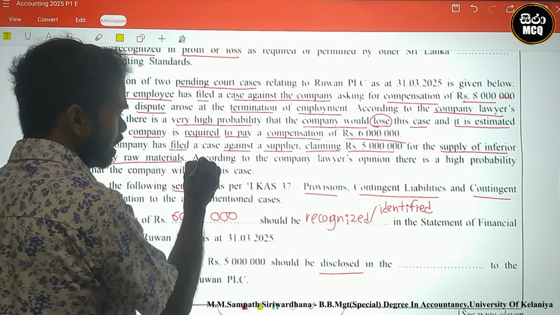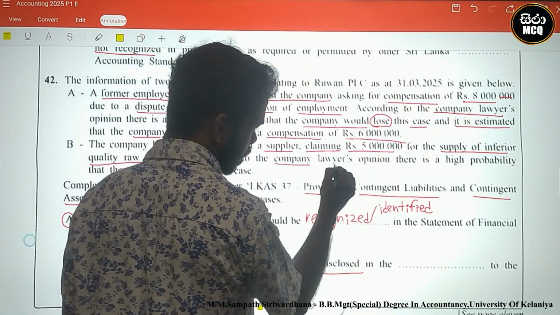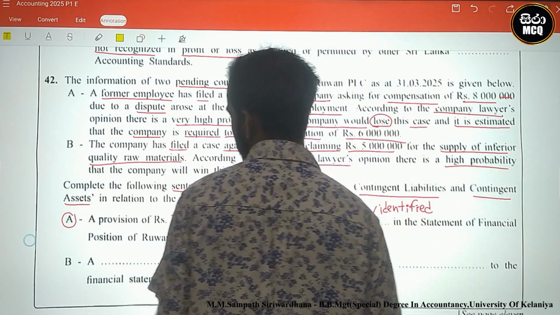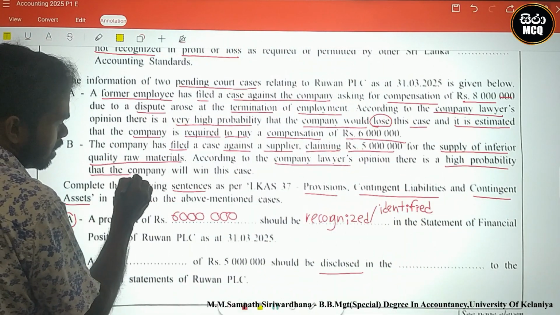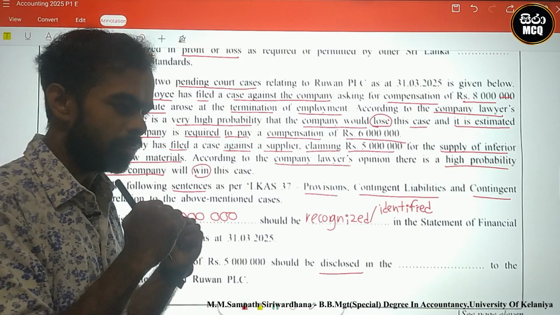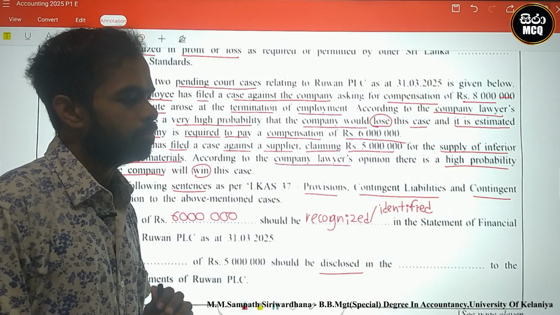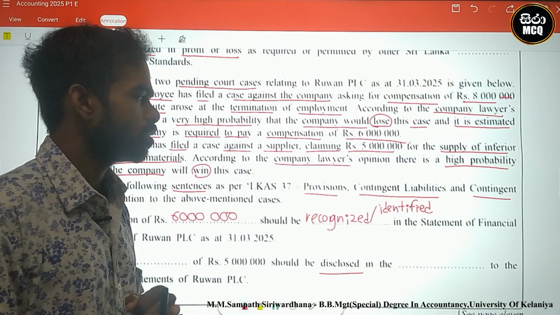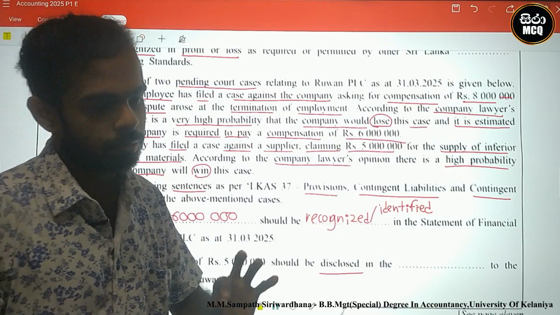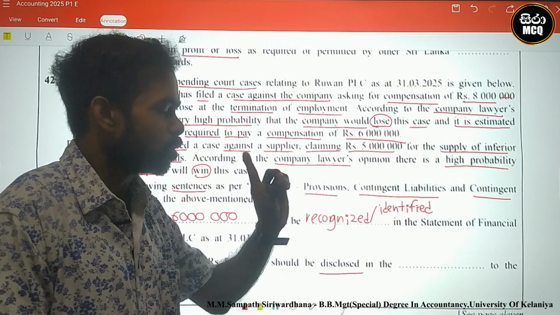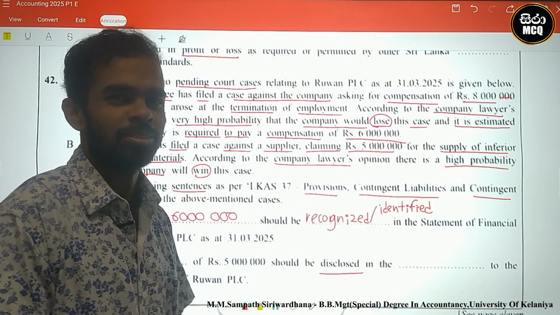According to the company lawyer, the reliable person's opinion, there is a high probability that the company will win this case. If we win, we must collect the compensation amount from the supplier.